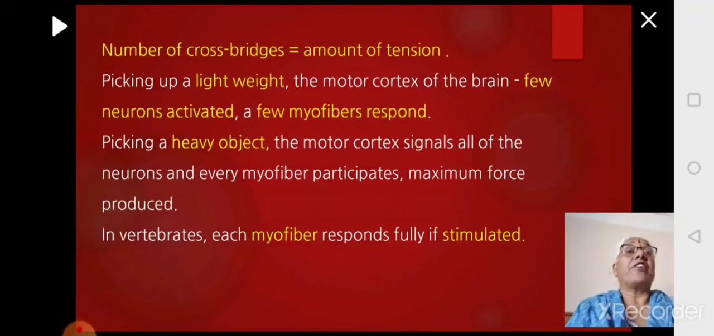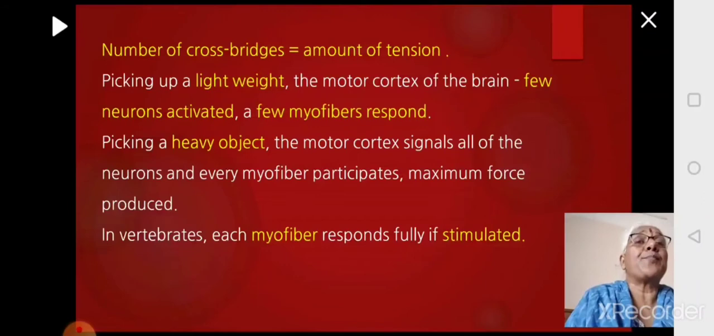And if you look at invertebrates, when a myofiber is stimulated, it is complete. It's not half and half. Stimulation means the complete muscle will contract. So it is a full response of the muscle to the stimulation.